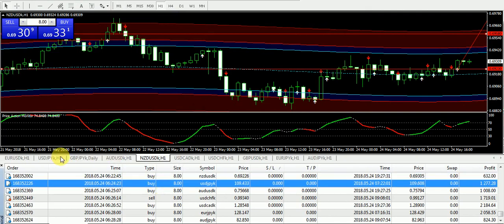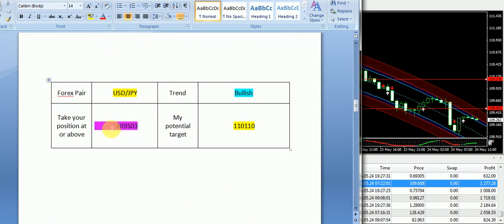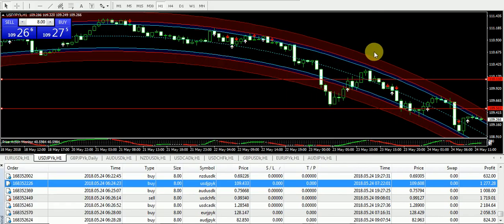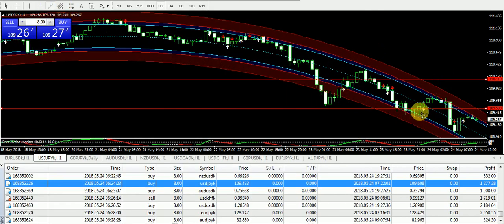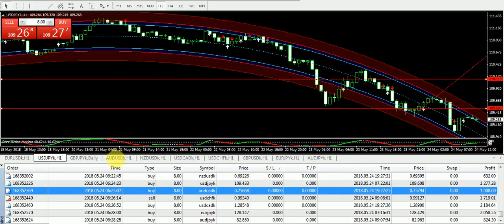Okay, now let's talk about the semi-satisfied signal, which is USD/JPY. A bullish trend was supplied. In case of USD/JPY, the entry was 109.503, and you can see it made a bullish pattern in the morning, but later on we dropped in the later session of the day. However, this signal was traded during the London session. I'm giving a bit of a late review, that's why we have seen a drop in the later candles here. But if you have traded this gap, like 4 to 6 hours, then you should have caught the profit on the USD/JPY bullish trend.